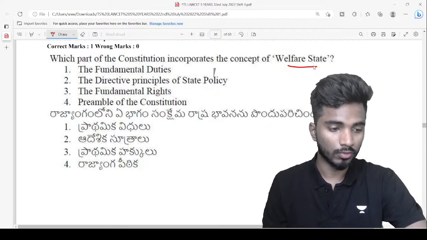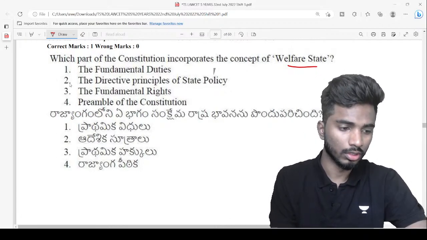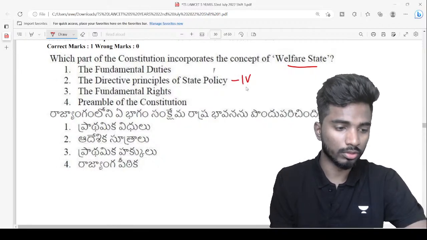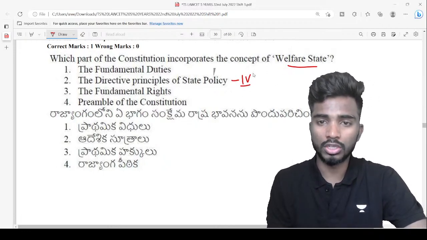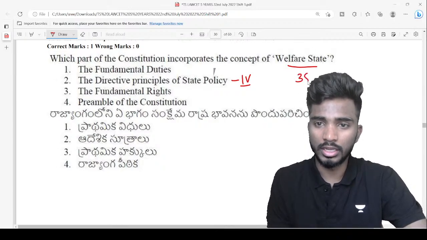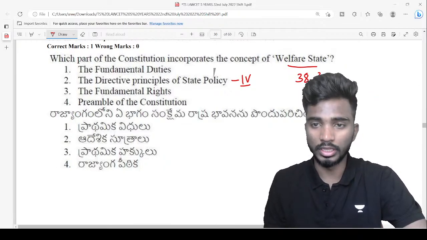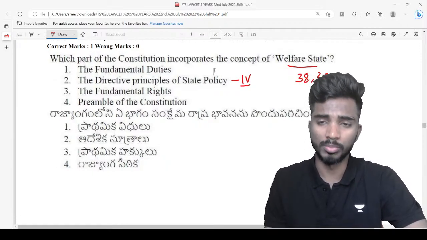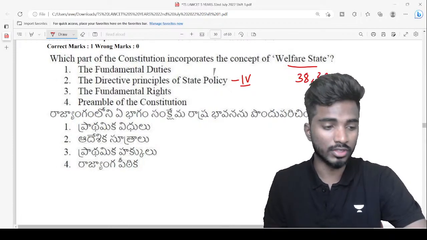Okay. Very good, Alpha. Very good, guys. So DPSP, which is in Part 4. Yeah, well done. So in Part 4, DPSP talks about the concept of welfare state, especially if you look at Articles 38 and 39, even other articles also, like everything from 38 till 51, most of them are talking about it, but especially the socialist directive principles talk about the concept of welfare state, right? The state has to ensure the welfare of the citizens.